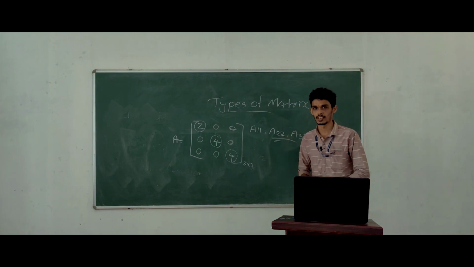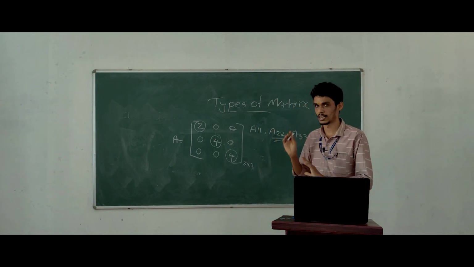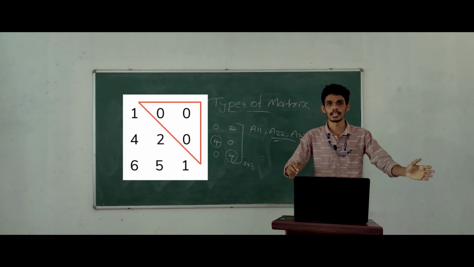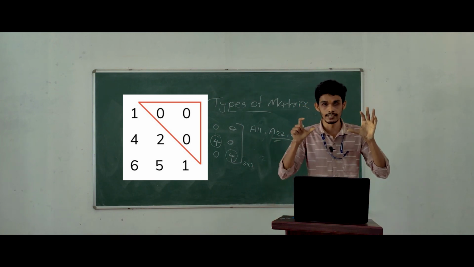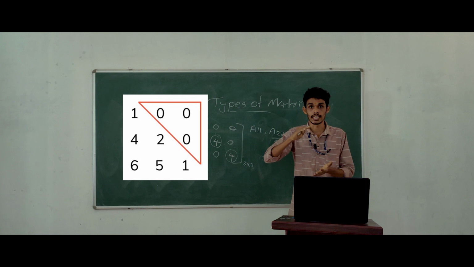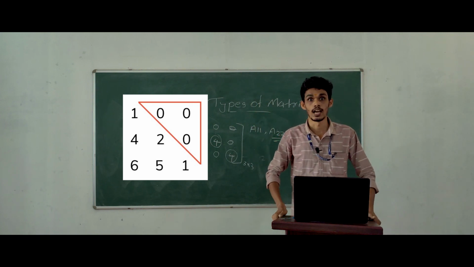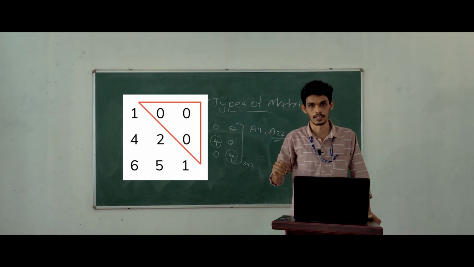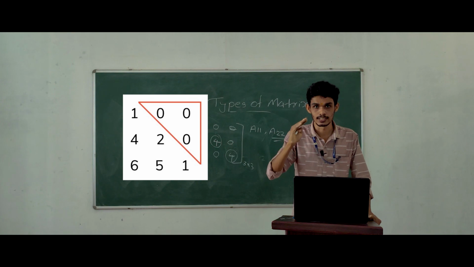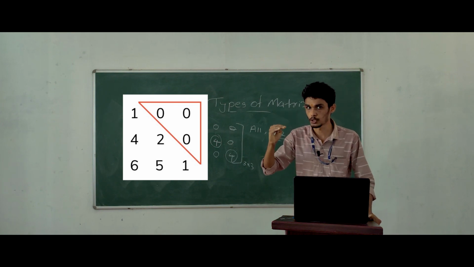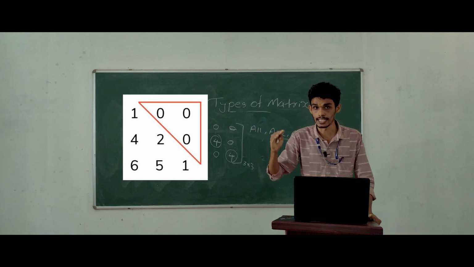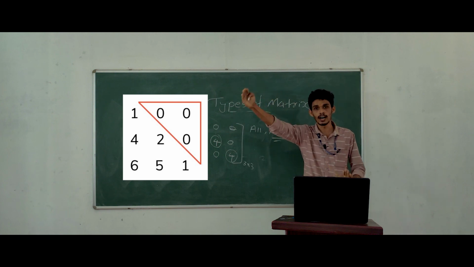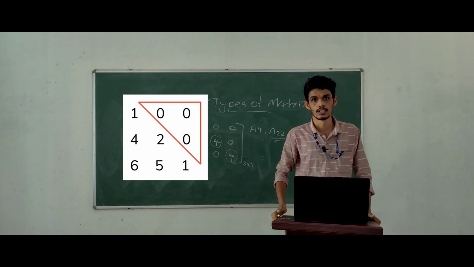Next one is lower triangular matrix. In this slide, we can see an example of lower triangular matrix. In the case of lower triangular matrix, all the elements above the leading diagonal are 0.